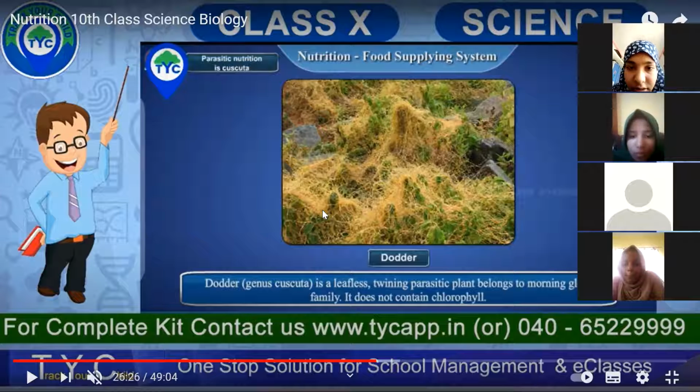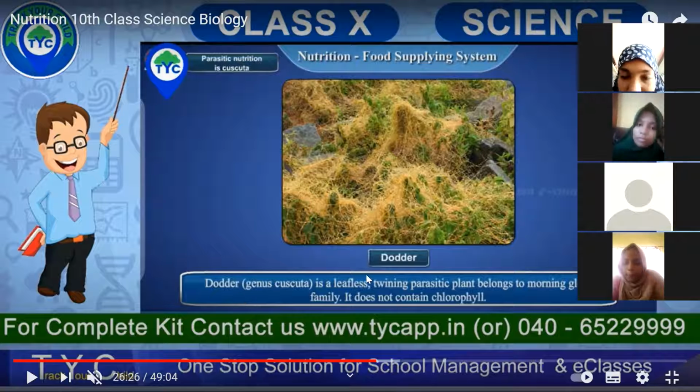Parasites are organisms that depend on other organisms for food. So Cuscuta is a very good example of a parasitic organism. It derives its food from other plants. It attaches itself to the plants and takes the food from there.